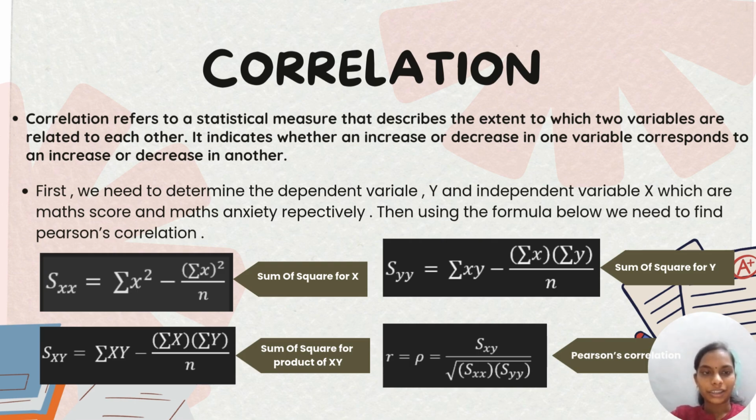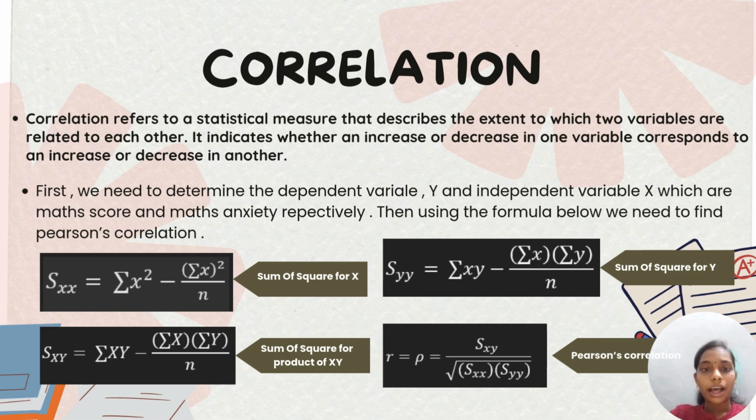Okay, what is correlation? Correlation refers to a statistical measure that describes the extent to which two variables are related to each other. It indicates whether an increase or decrease in one variable corresponds to an increase or decrease in another. So first we need to determine the dependent variable y and independent variable x, which are representing math score and maths anxiety respectively. The meaning is the maths anxiety will determine whether the math score is increasing or decreasing. It means the maths anxiety is the leader for the math score.